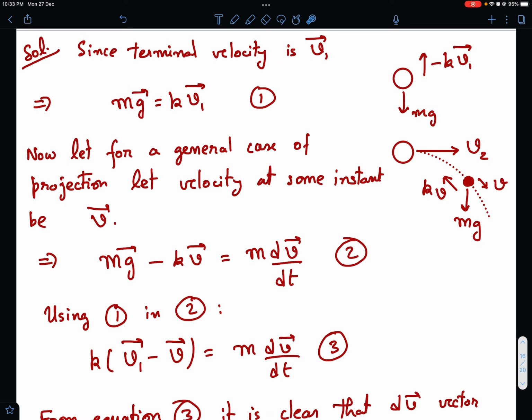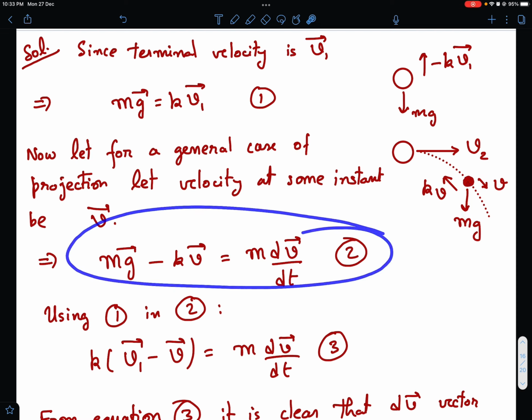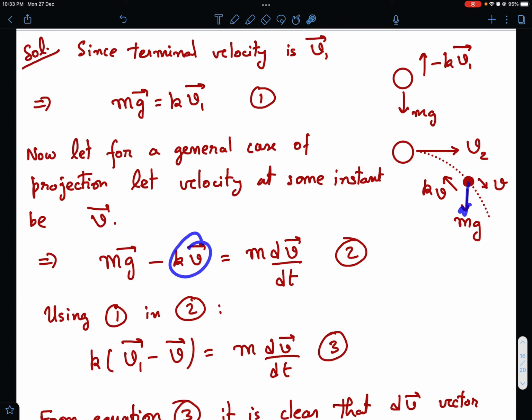So this is one equation. Now when, let's say, you projected horizontally, or for that matter you projected in any random direction, let's say v is the instantaneous velocity vector, so it is going in some direction with instantaneous velocity vector v. Then at that instant the viscous drag is k times v vector in the opposite direction, right? So in just the opposite direction it's acting, and of course mg vector is acting downward. So I've again written the vector equation. I can say that m times g vector and minus k times v vector is m dv by dt. So fair enough, simple laws of motion equation I've written here.